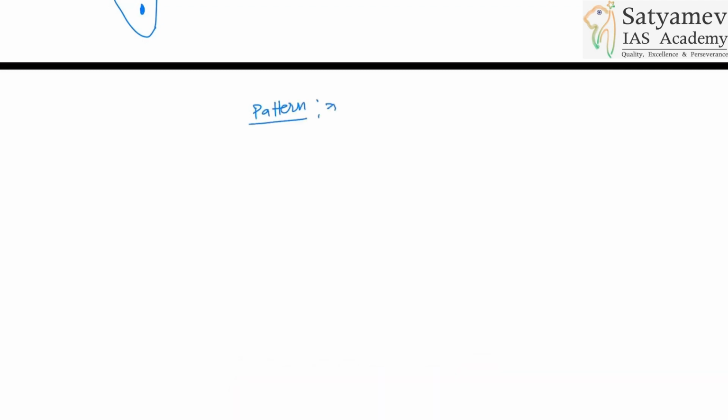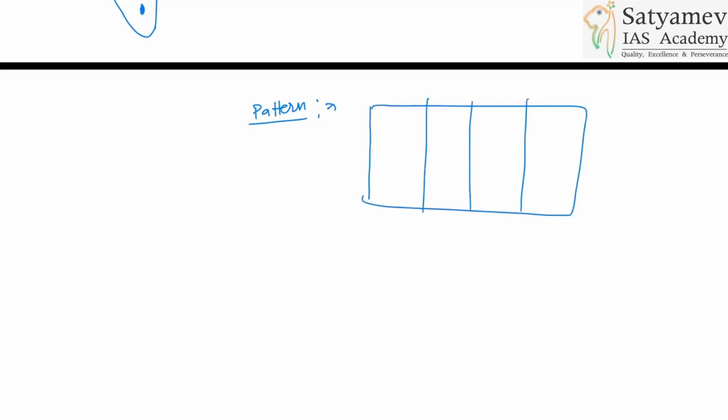If you go to a shop, let's say you are going to a tile shop and you are creating a pattern on this wall. That pattern will be visible when you see it from a distance. So that means what? In case of pattern, you are talking about shape and size. Shape and size, first thing.